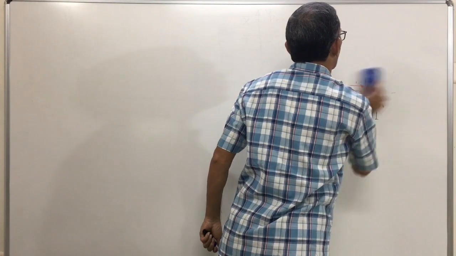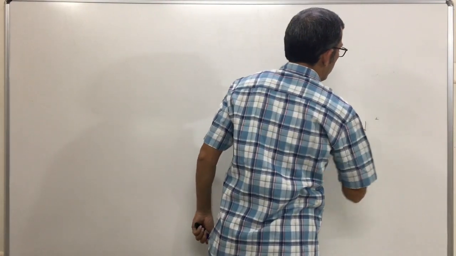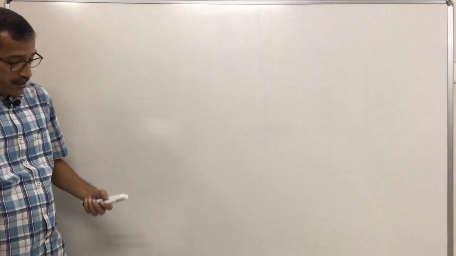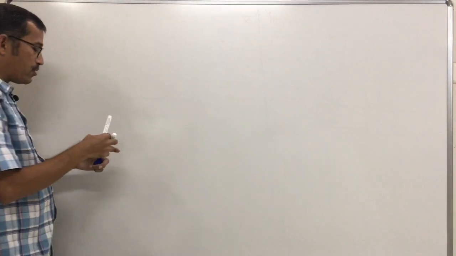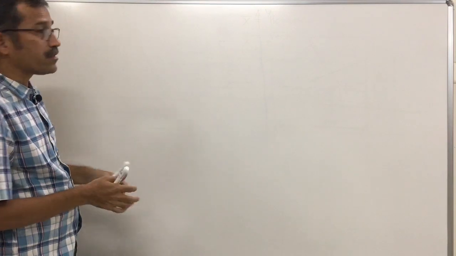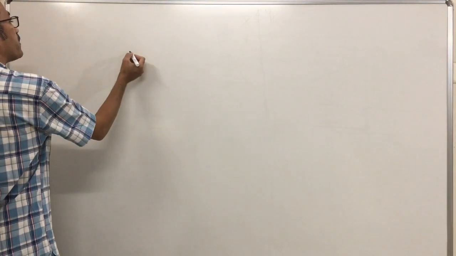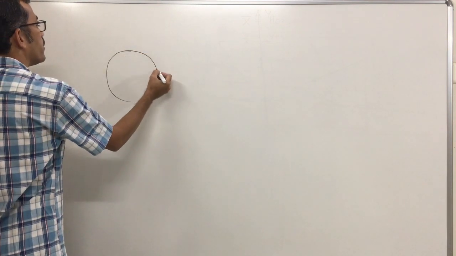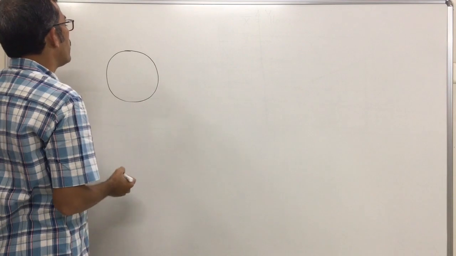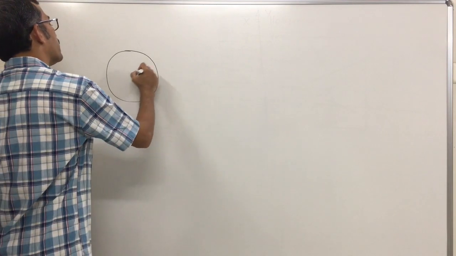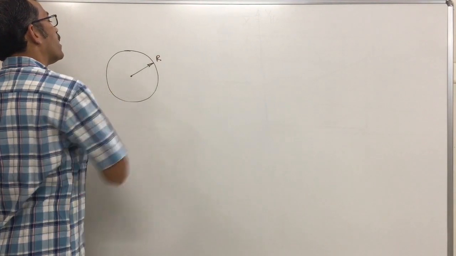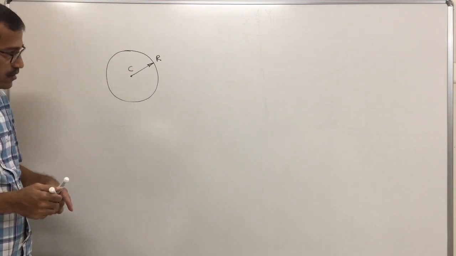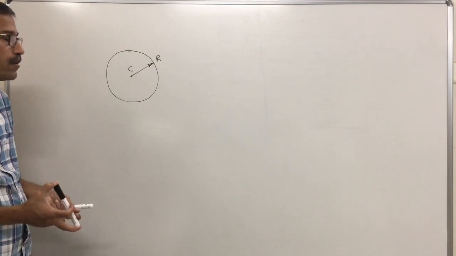Next is the circular lamina. For a circular lamina it is very easy to represent the position of the centroid. The centroid will be at its center, at the geometric center. Suppose this is a circular lamina having some radius, capital R. The centroid is at the center of the circle.